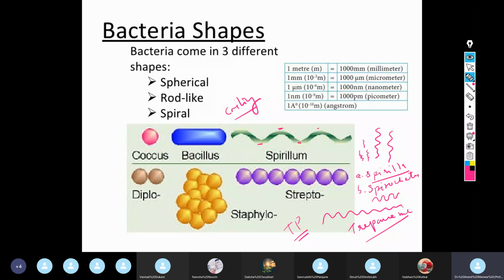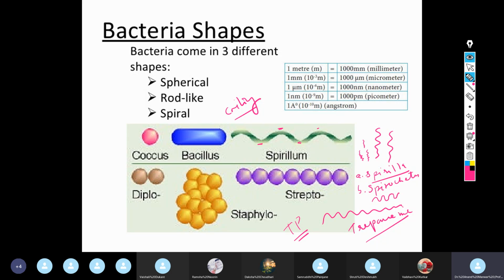They can travel to any side in the body and damage the host a lot. So that is about the spirochetes. These spirochetes resemble a spring, right?